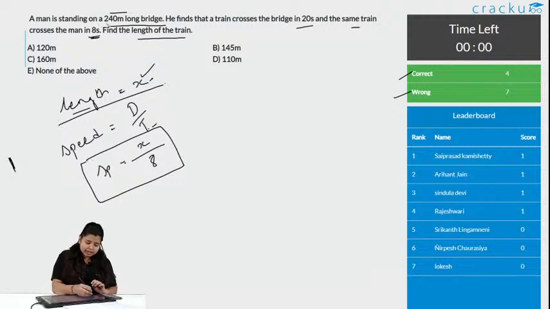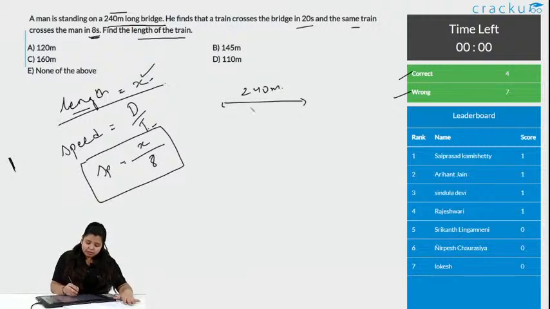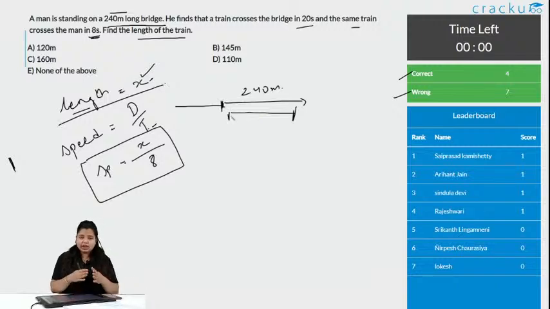The other thing it is saying is there is a bridge of length 240 meters. Now, the train crosses the bridge, that means the train is at the initial position of the bridge, and then it comes along the entire length. When is the train crossing the bridge?